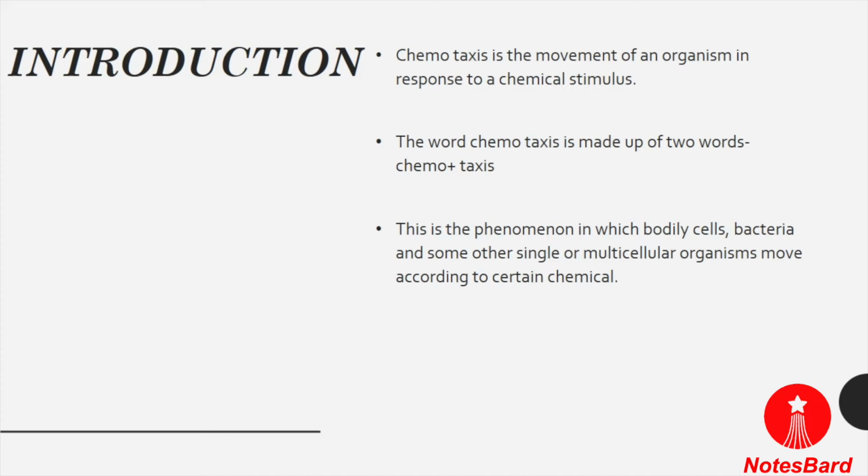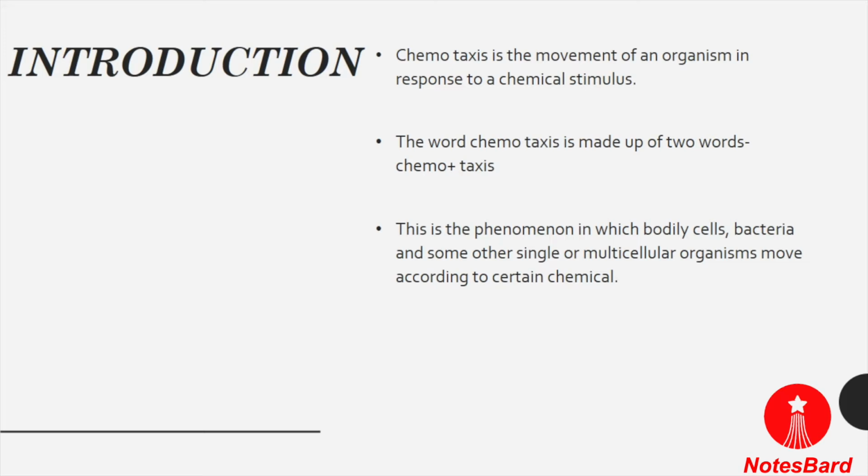The word chemotaxis is made up of two words, where chemo indicates a chemical substance, which is a form of matter that can be solid, liquid or gas, having a constant chemical composition and some characteristic features. The word taxis means the movement of any organism in response to a stimulus like light or the presence of food or many other stimuli. That's why chemotaxis is defined as the movement of any organism in response to a chemical stimulus.